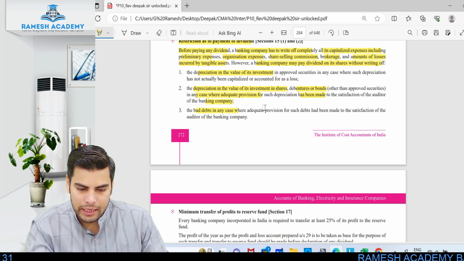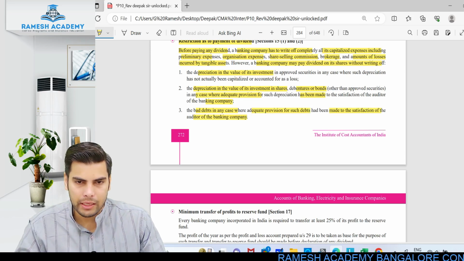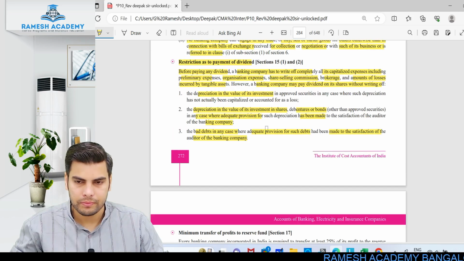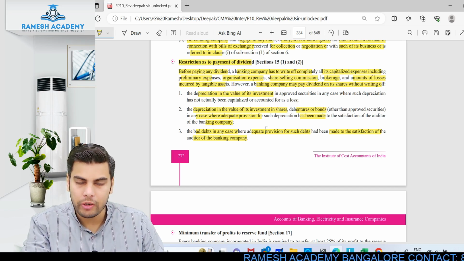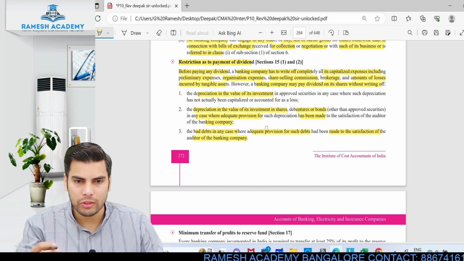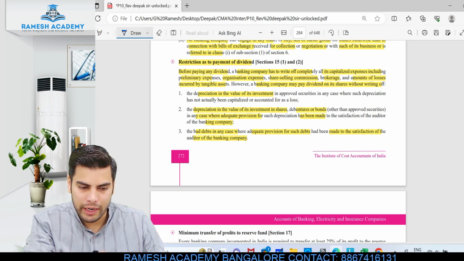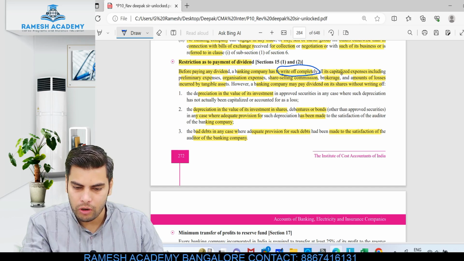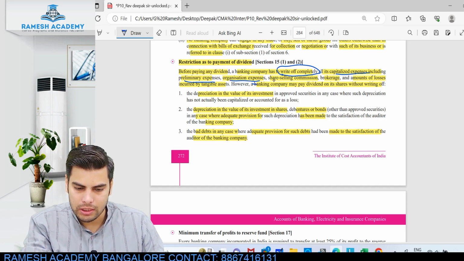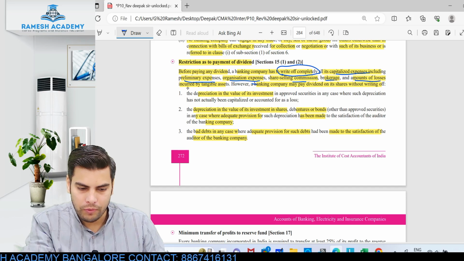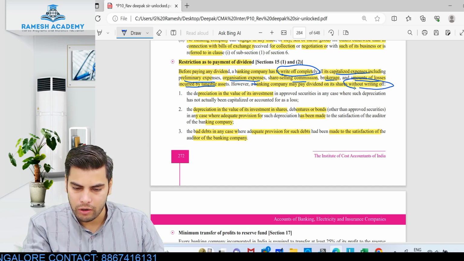The bad debts, in any case where adequate provision for such debts has been made to the satisfaction of the auditors of the banking company. Important point to remember. Let me explain this. When it comes to restriction with respect to payment of dividend, what are the points the banking company has to remember before paying any dividend? It has to completely write off all the capitalized expenses, including preliminary expenses, organization expenses, share selling commission, brokerage, and amounts of losses incurred on tangible assets. However, a banking company may pay dividend on its shares without writing off these items.